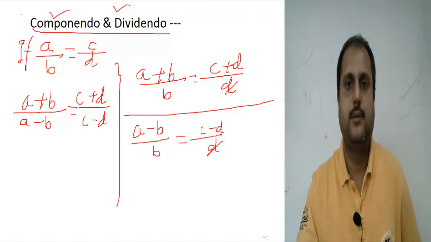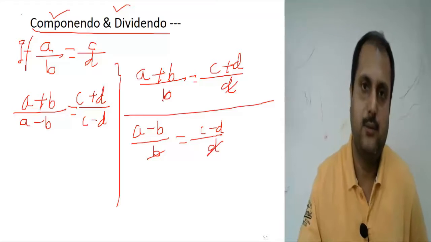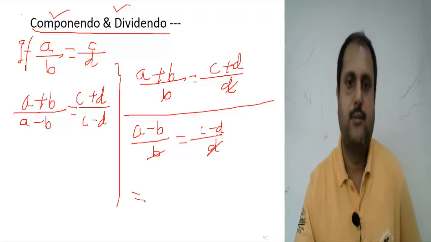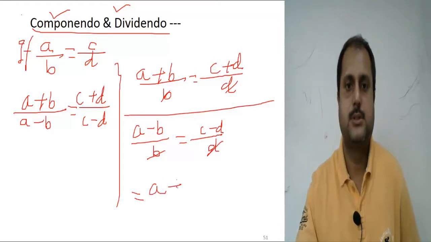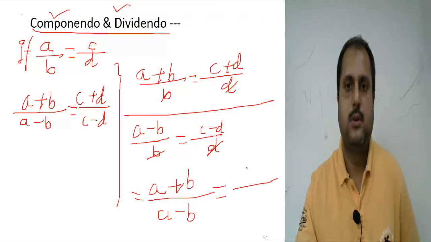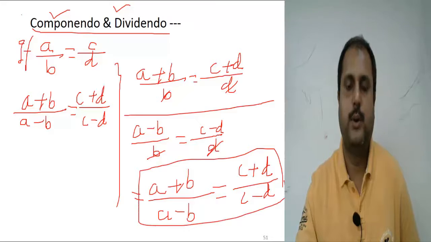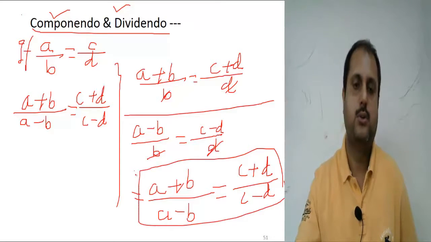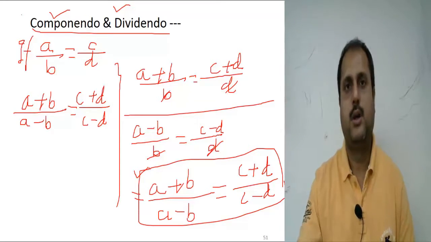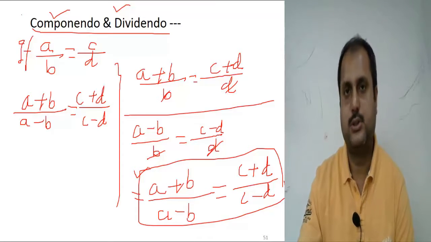If we divide them, d and d cancel, and b and b also cancel. Then we get a plus b by a minus b equal to c plus d by c minus d. So this is called the rule of componendo and dividendo, and following it we can solve many questions.